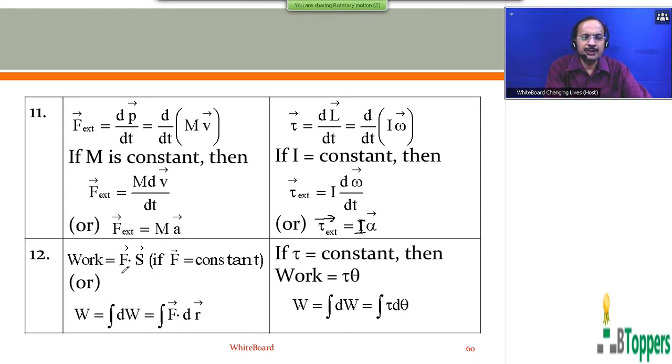So for a rigid body in pure translatory motion, work done by a constant force F bar is given by F bar dot S bar. If the constant force F bar acts in the direction of the displacement, then work done by the constant force can be written as F into S, since the angle between the direction of the force and the direction of displacement is 0.